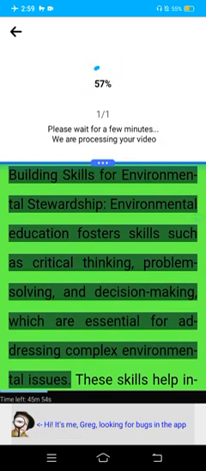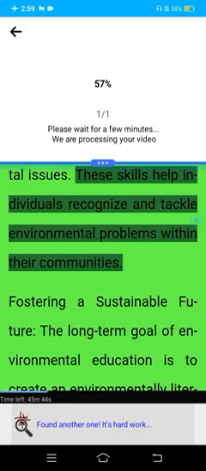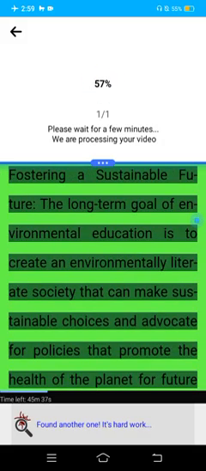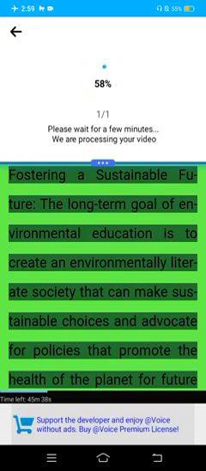Building skills for environmental stewardship. Environmental education fosters skills such as critical thinking, problem solving, and decision making, which are essential for addressing complex environmental issues. These skills help individuals recognize and tackle environmental problems within their communities. Fostering a sustainable future. The long-term goal of environmental education is to create an environmentally literate society that can make sustainable choices and advocate for policies that promote the health of the planet for future generations.